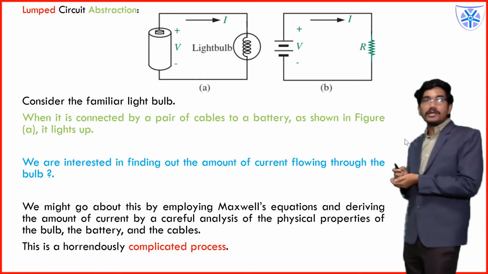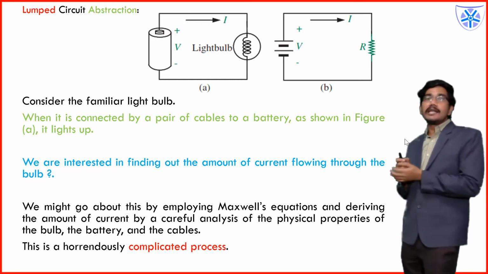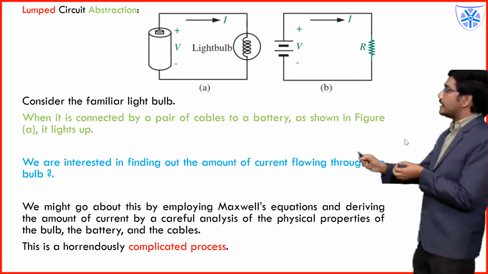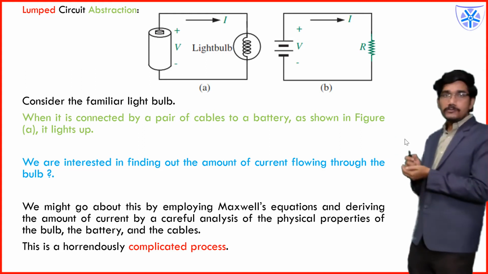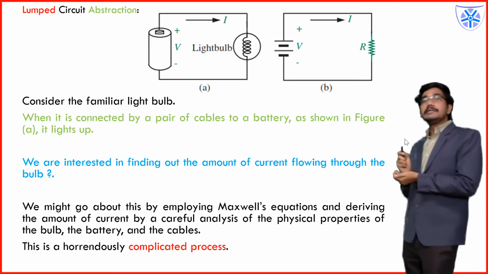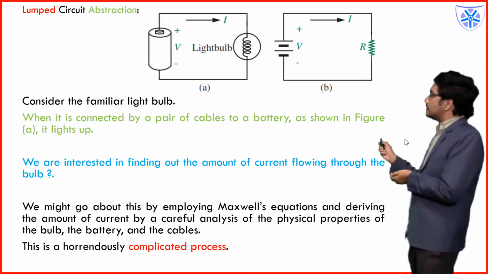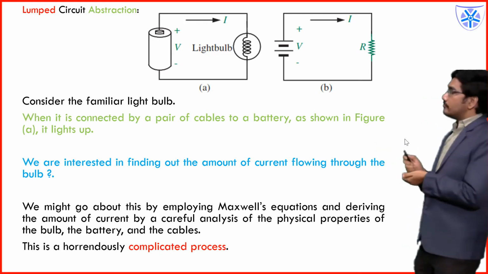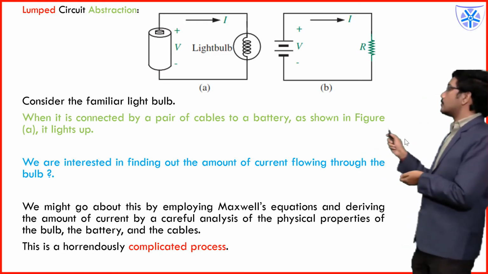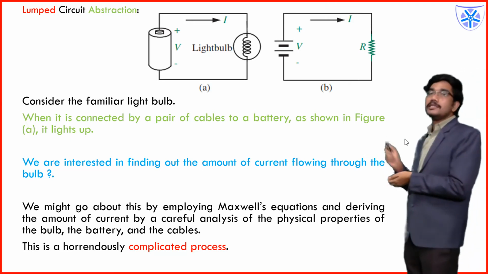That representation I have not considered. I have considered a simple ideal representation of your battery as a DC source, and the lighting bulb I have represented with a resistance. So your physical circuit is this one, and the circuit abstraction is represented in this one.